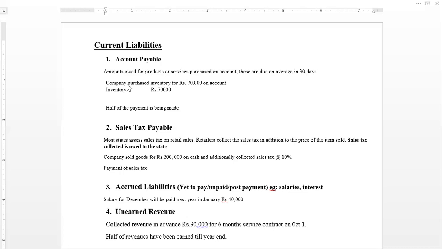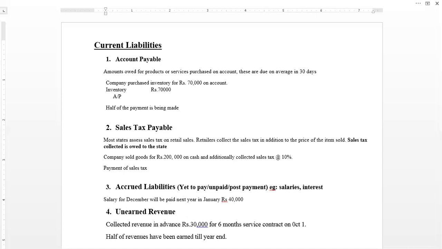For example, in order to understand this account payable, the company purchases inventory for rupees 70,000 on account. So we need to record this transaction in the form of a journal entry. Certain portion will be debited and certain portion will be credited. The company purchases inventory. Inventory is an asset. Inventory will be debited by rupees 70,000. And what will be credited? The credit figure will be the account payable.